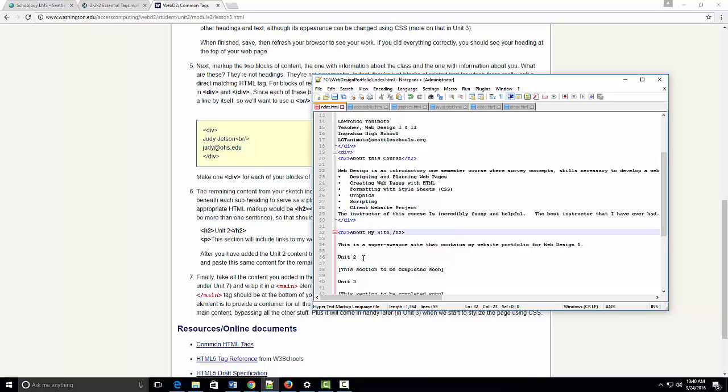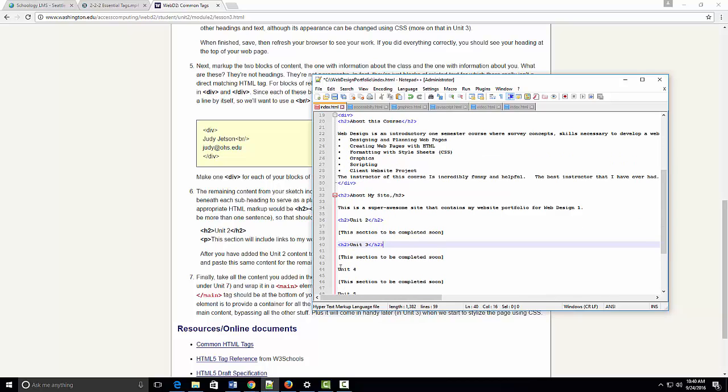Now for each of these units also we have to do H2s. H2, close H2. H2, close H2.